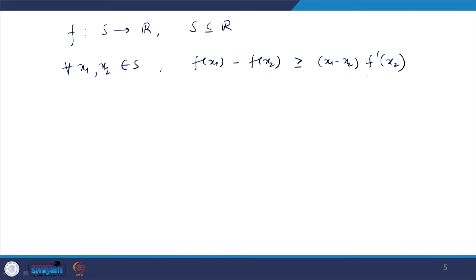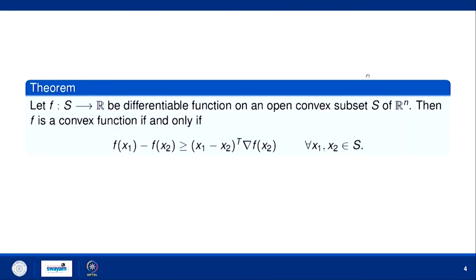Okay. So, this is the same property. If S is a subset of Rn, I am taking S as a subset of R to understand the geometric interpretation of this property.